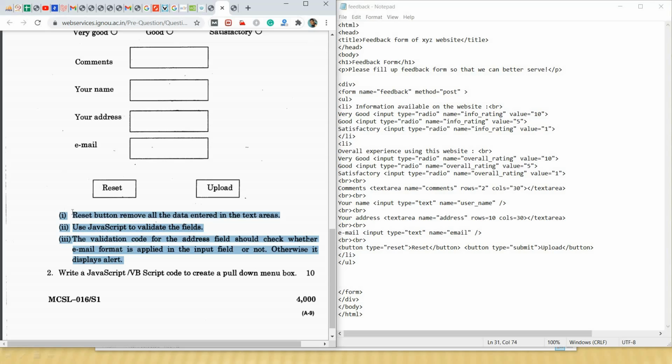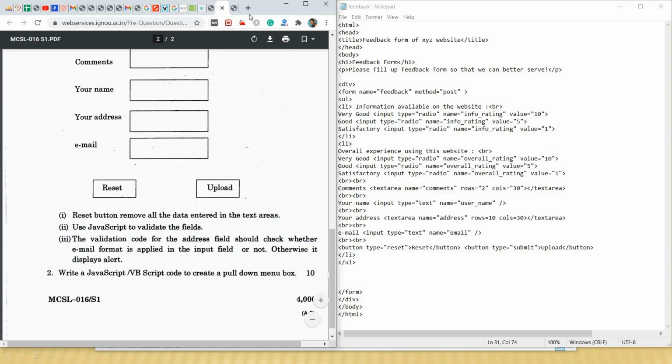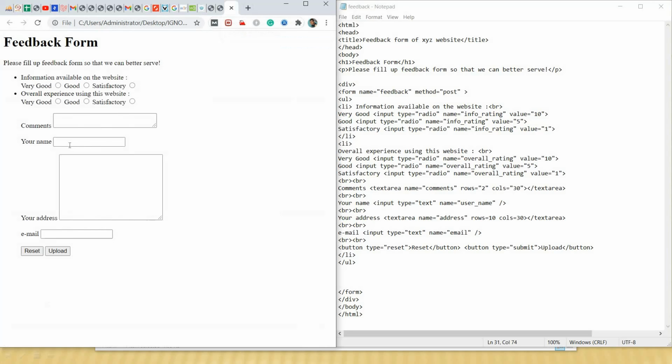First part is reset button, remove all the data entered in the text areas. Let's see, suppose I will select very good and good, and I will write sample comment. Now I am going to press reset button.